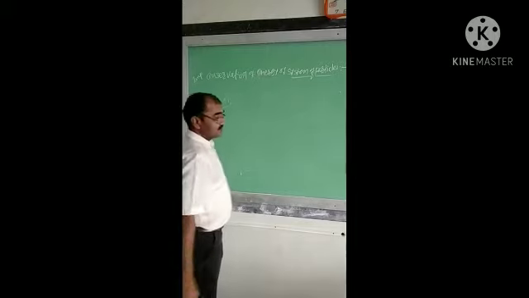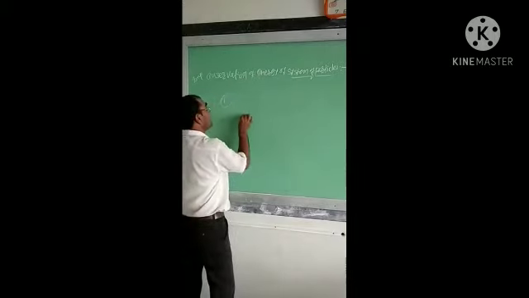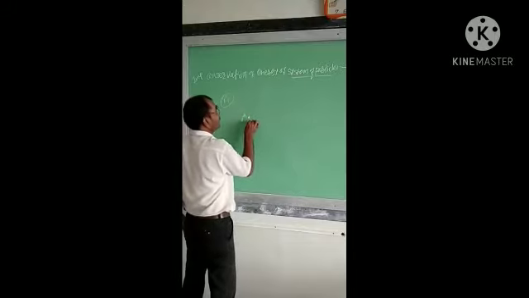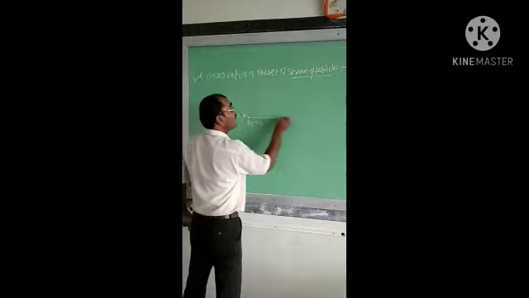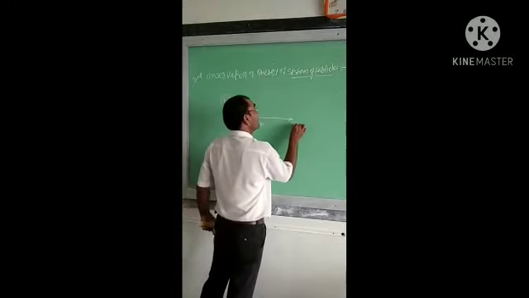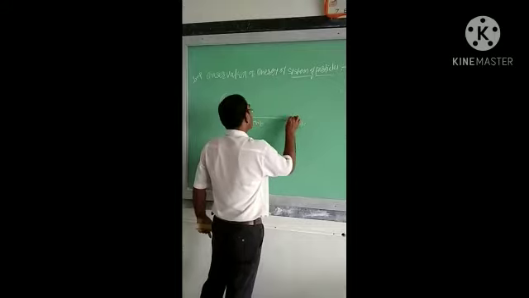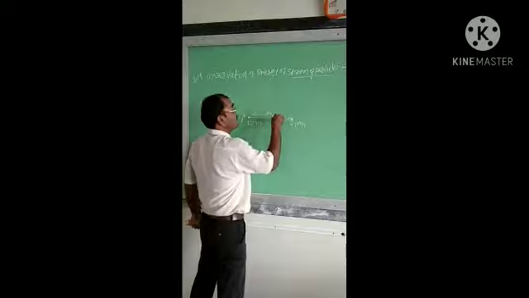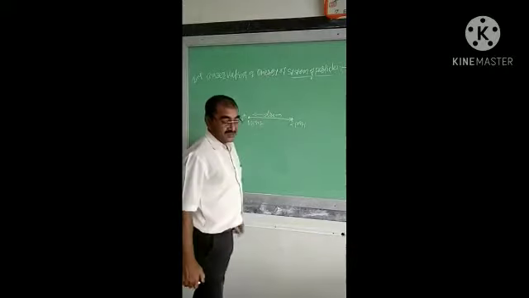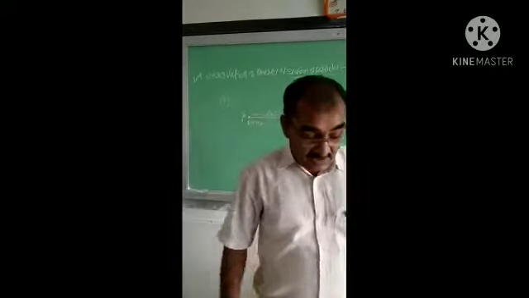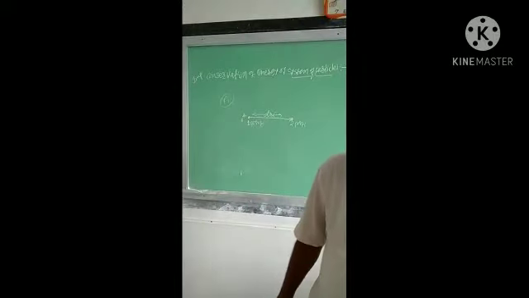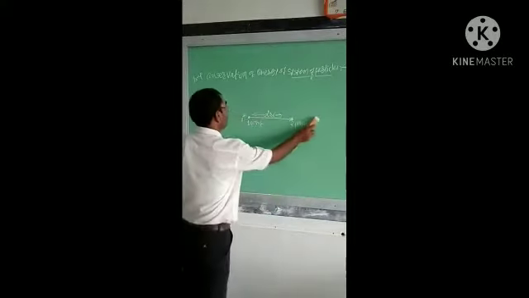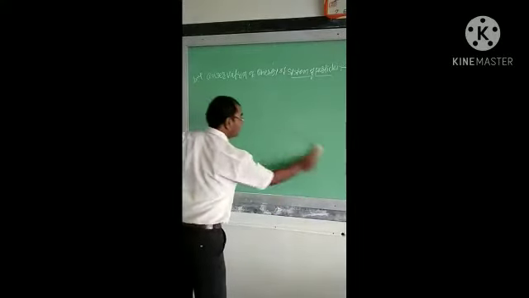Due to this force, the ith particle is displaced from the initial position, first position, to the second position through a small distance dr. Then work is done, and the work done between the initial position and final position is given for the ith particle.